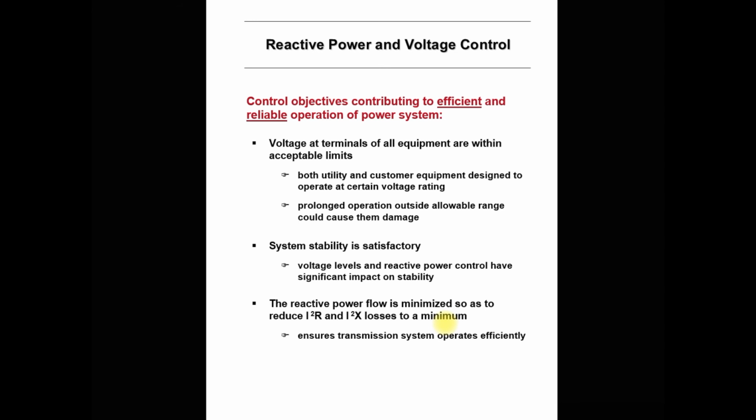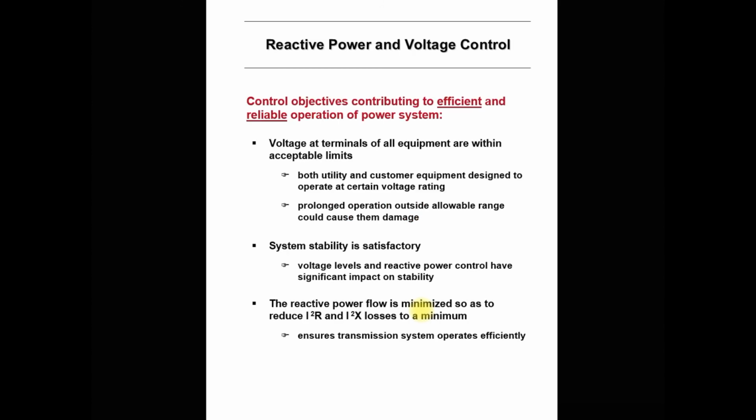So it is not just about providing reactive power for voltage support, but providing a sufficient amount so that we can also reduce the losses and ensure that we operate the transmission system efficiently. As losses decrease, the efficiency of the transmission system automatically increases.